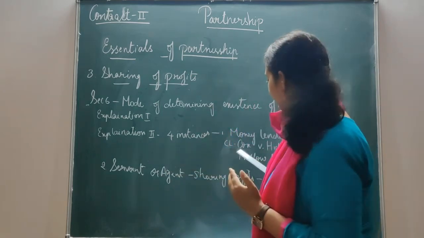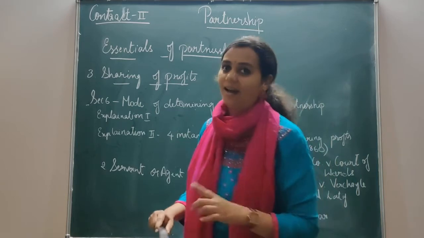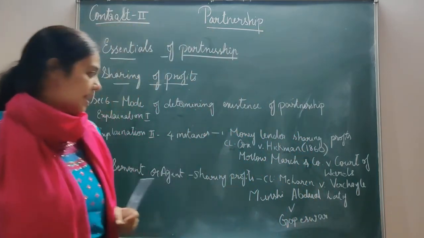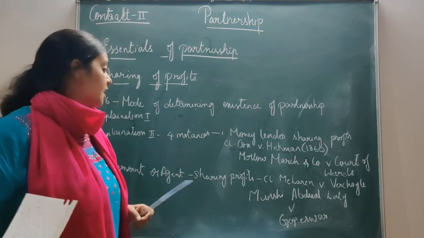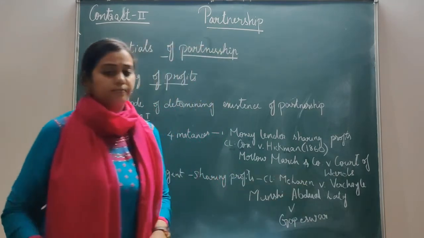Here, the relation between this Cox and Smith and Company was of debtor and creditor. Please do remember this case. This is a very important case. And the next case, for your better understanding, is Mellow March and Company versus Court of Wards.